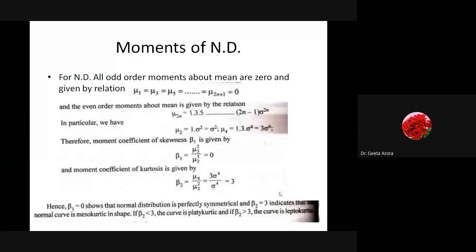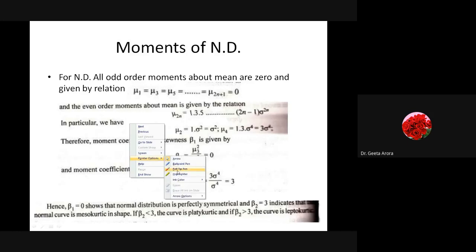Let's continue with the same. What we have learned is that here we have mu1, mu2, mu3, mu4, all the values that we have calculated from the moments. And if we talk about what they represent, they represent the skewness and kurtosis. As we have learned, mu1 represents the mean, and skewness is given by the formula in terms of moments as mu3 square by mu2 cube, and the coefficient of kurtosis is given by mu4 by mu2 square.